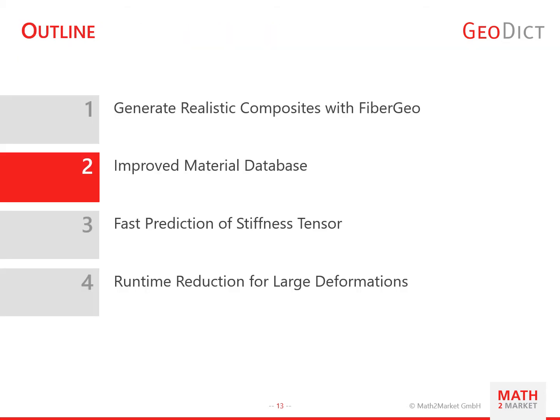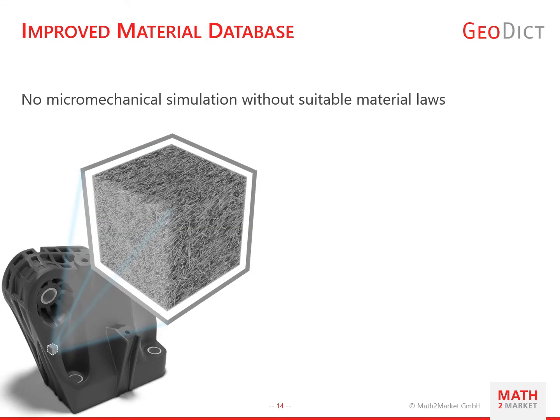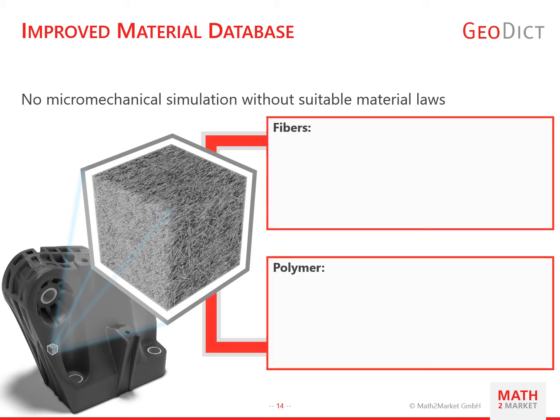Next, I'm going to show you our improved material database. For micromechanical simulations, material laws are crucial, and the example of a fiber-reinforced plastic shows the complexity of this topic. When you look at a part such as this engine carrier manufactured by injection molding, you can see that its material consists of two main components, the fibers and the polymer. And they differ fundamentally in their mechanical behavior.